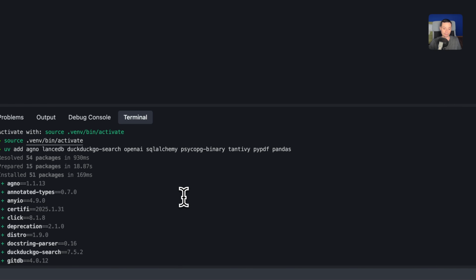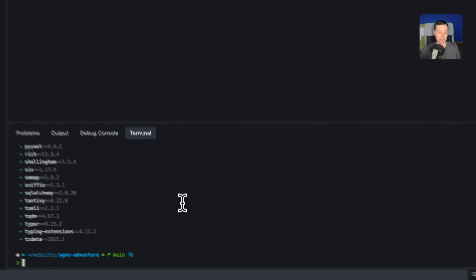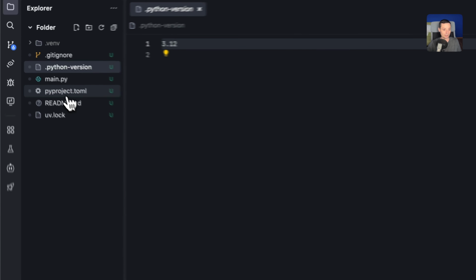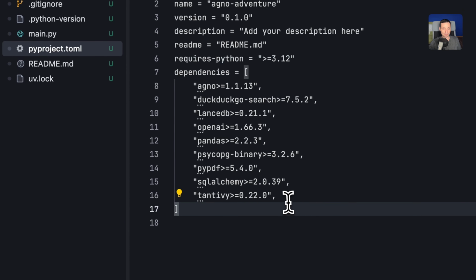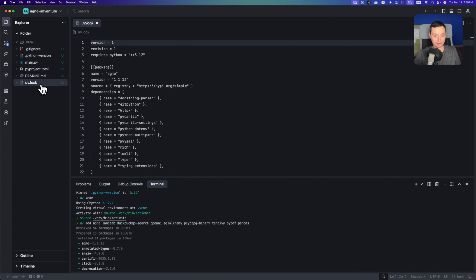You can work with Python very easily. Right now you see that the project has all of these packages added that are needed for the project. In the dependencies you see the packages that we've added. The uv.lock is created with all of these details.